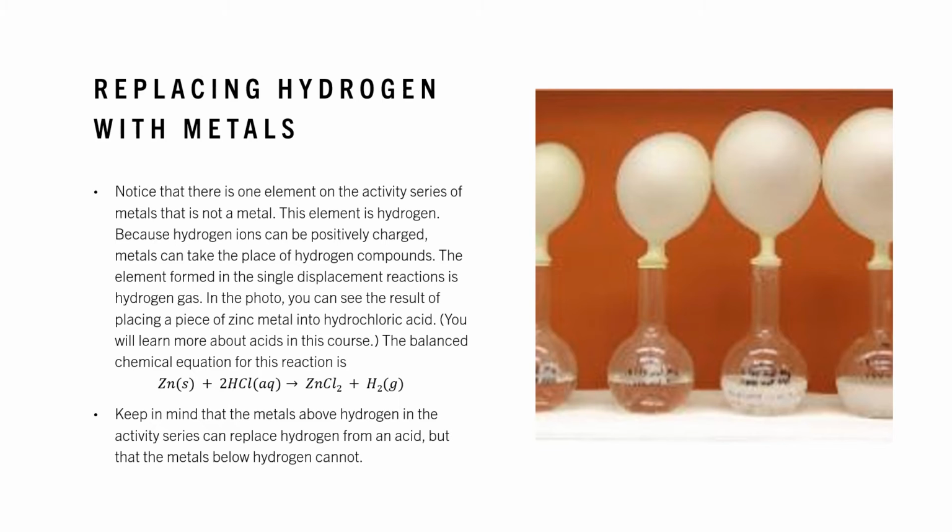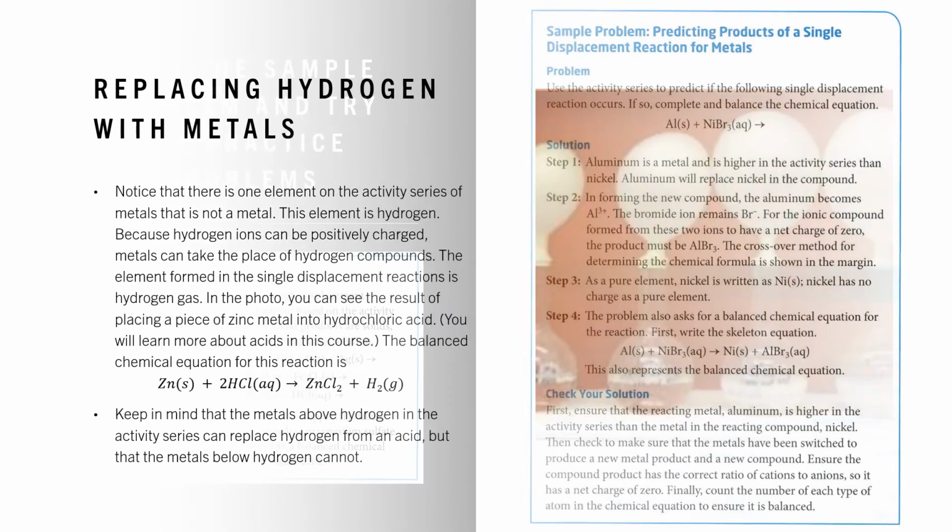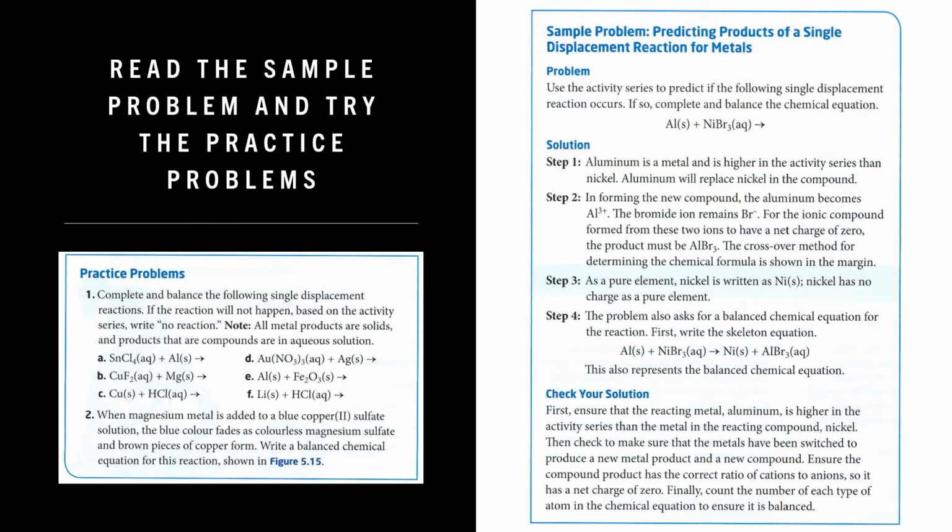Keep in mind that metals above hydrogen in the activity series can replace hydrogen from an acid, but that the metals below hydrogen cannot. Pause the video, read this sample problem, and try the practice problems. Then join me to continue.